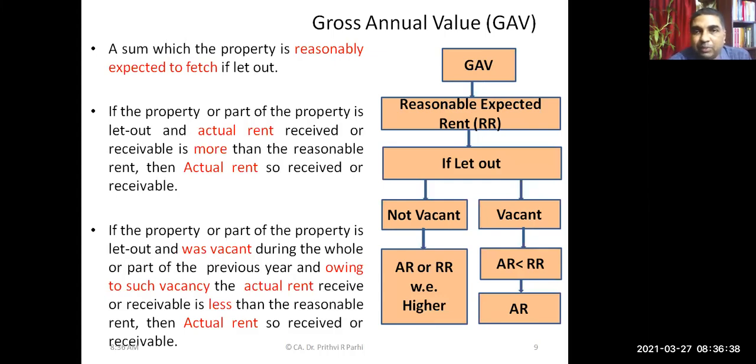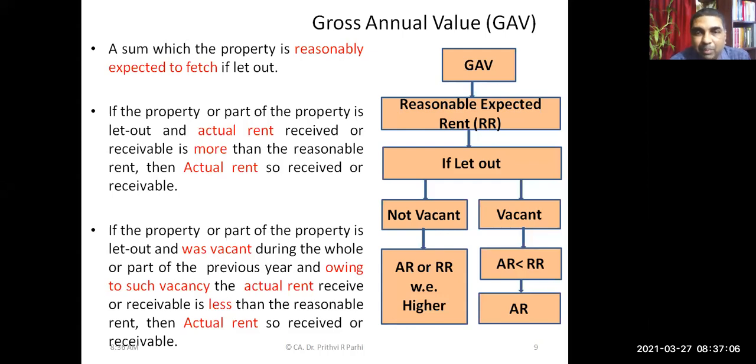And for the computation of gross annual value, this fundamental concept we have to understand: first of all we have to compute the reasonable expected rent. That is the rent which the property is reasonably expected to fetch if it is let out. So that is relevant to compute gross annual value. If the property is let out and not vacant, and actual rent is more than the reasonable expected rent, then we are supposed to take the actual rent.